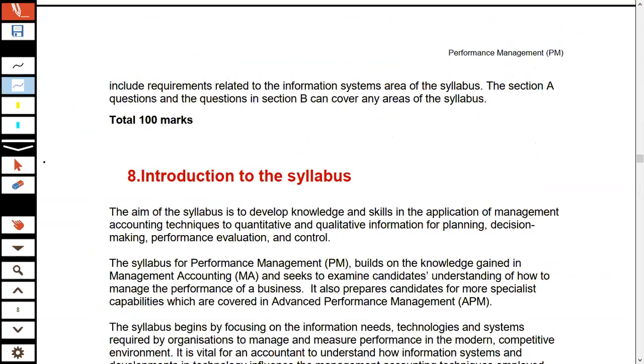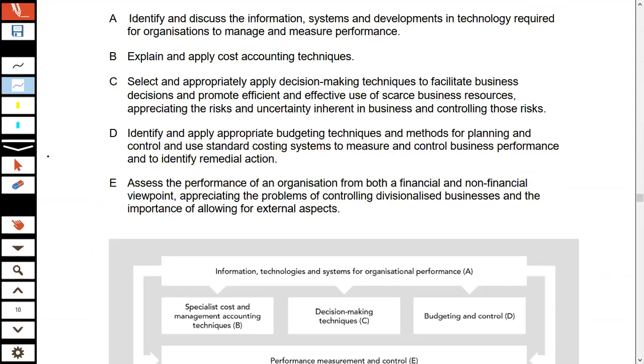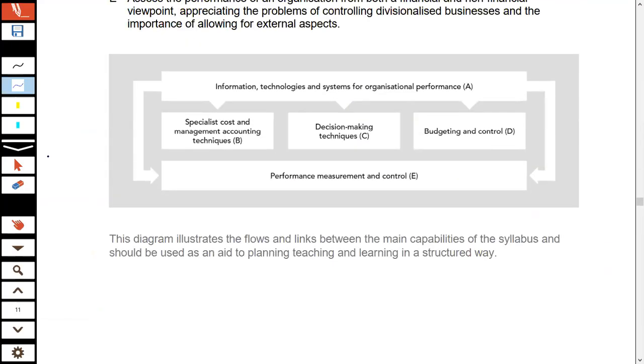Okay, we now have in front of us this Performance Management syllabus. And what I'm going to do is guide you through this specific syllabus, to see what exactly are the things that are covered in the syllabus.